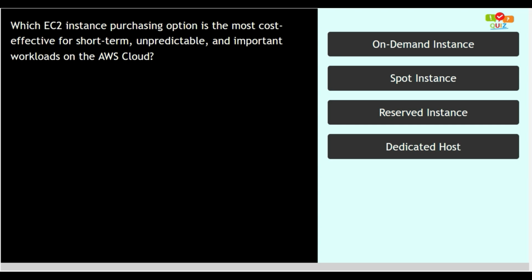Question number 2. Which purchasing option is the most cost effective for short-term, unpredictable and important workloads on AWS Cloud? You have 4 options on the screen. This is option number 1, this is option number 2, this is option number 3, this is option number 4. You have 10 seconds to answer the question. Your timer starts now.